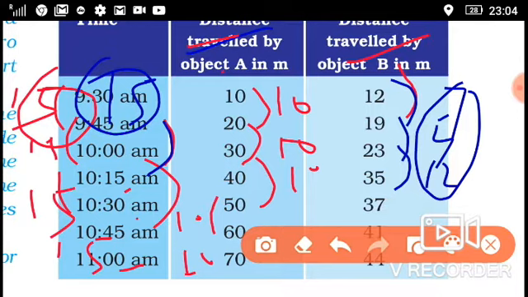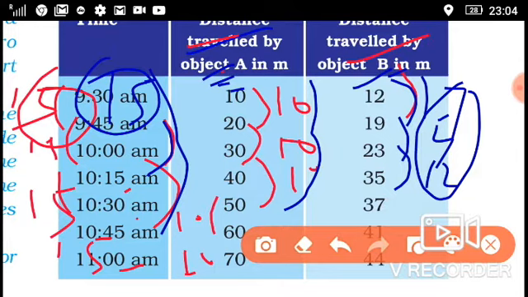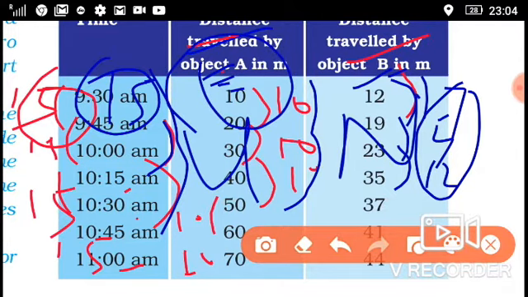Here in this table, object A is in uniform motion and object B is in non-uniform motion. Why? Because object A covers the same distance in the same interval of time, and object B covers unequal distances in equal intervals of time. So object A is uniform motion and object B is non-uniform motion.